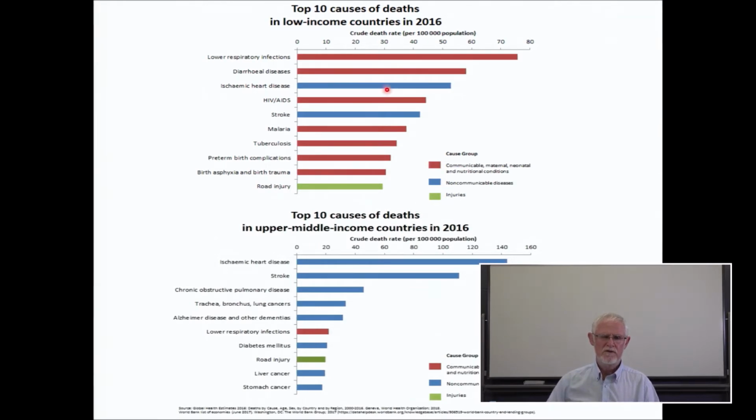So in the poorest countries, a lot of red, a lot of communicable diseases. In the richer countries, only one red, a lot of non-communicable diseases. And if we look at these, we can see breathing problems, cholera, HIV, AIDS, malaria, tuberculosis. And I want to look particularly at these two, because these two are a combination and they are connected with mothers and babies.